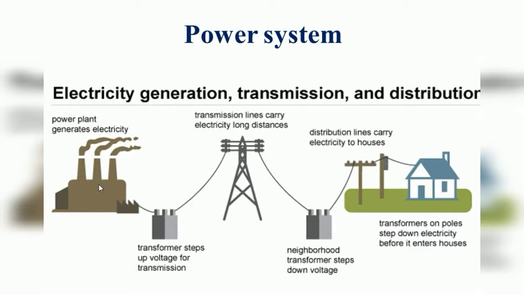Here, the power is generated and stepped up by using the step-up transformer, and it is transmitted through the transmission lines. At the receiving end, again the voltage is stepped down to the required level, and finally it is given to the customer or consumer. So when the power is transmitted from the generating station to the consumer, reactive power plays a vital role. That is, it gives support for sending the active power from the sending end to the receiving end.